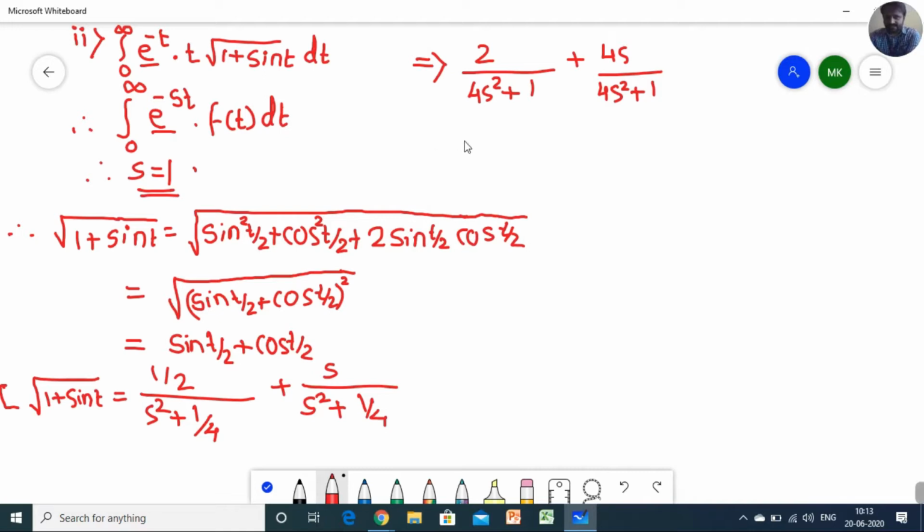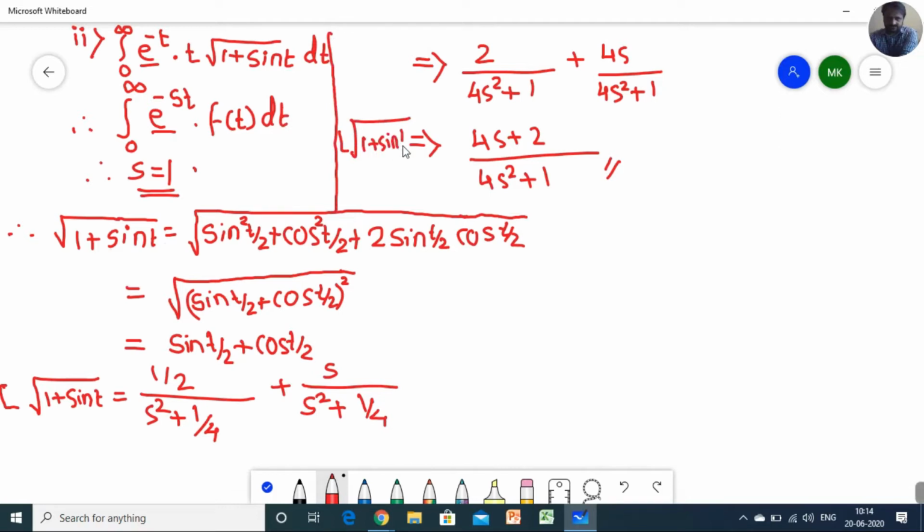Now the denominators, as I told earlier, are equal, so you can write directly from this place also: 4s plus 2 upon 4s square plus 1. So this is the Laplace transform of this function, the Laplace of under root of 1 plus sine t.